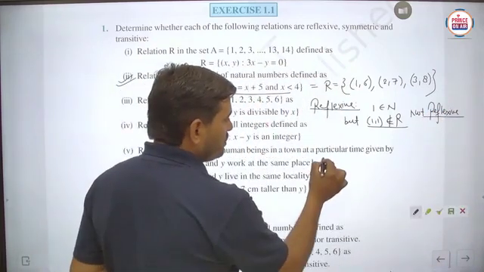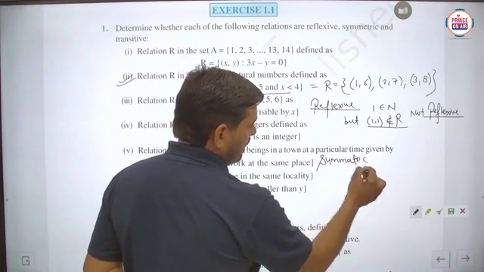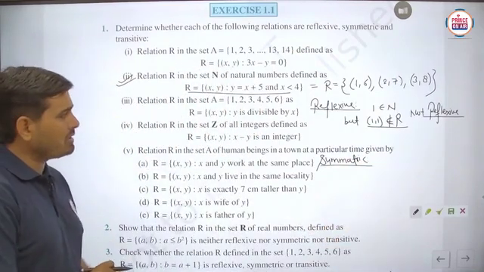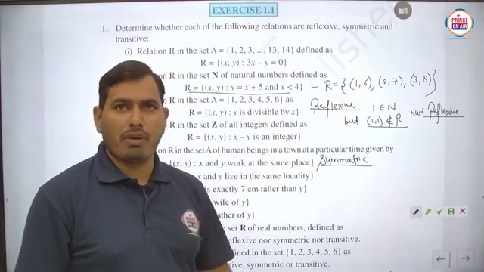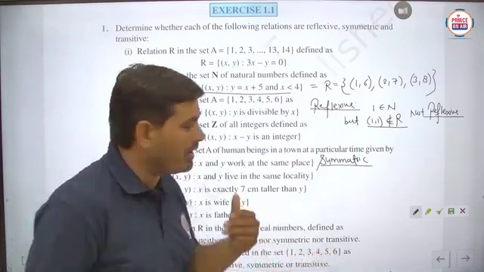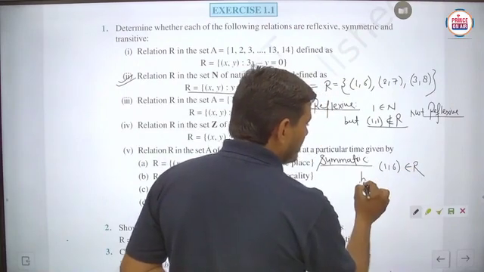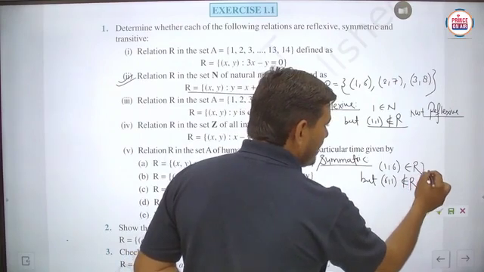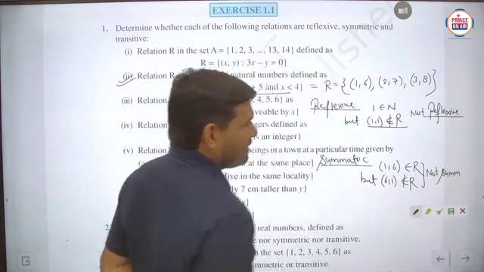Next we have to check for symmetric. So you can understand the symmetric case here. In the case of a symmetric relation, we can check one of the ordered pairs. Take (1,6); if (1,6) is there, then we have to check for (6,1). Here (1,6) belongs to R, but (6,1) does not belong to R. So it is not symmetric. Is it clear?